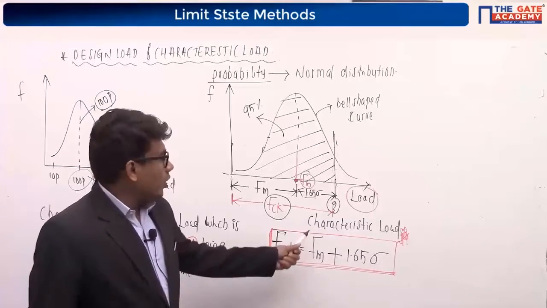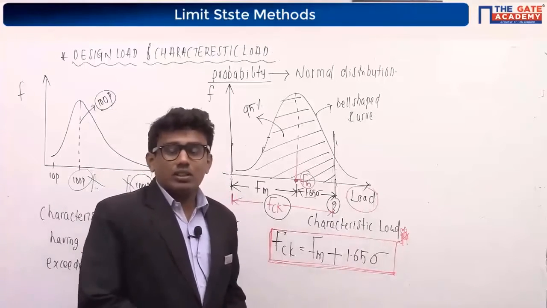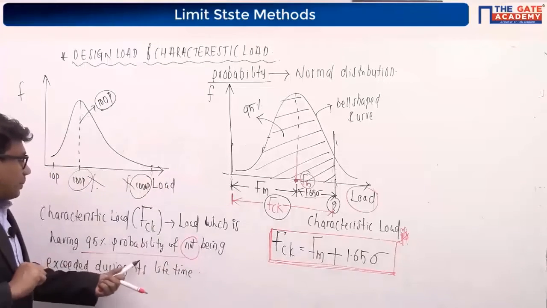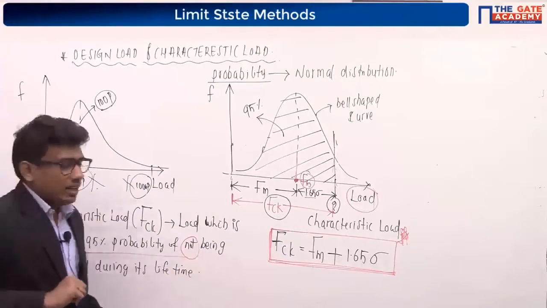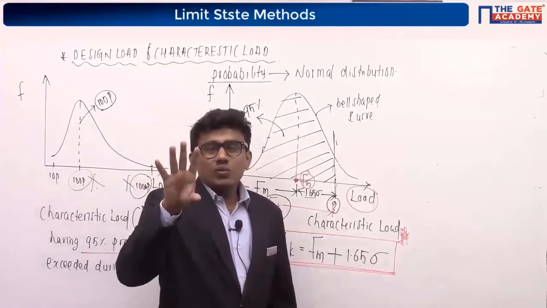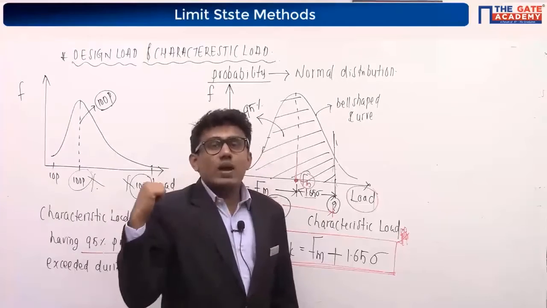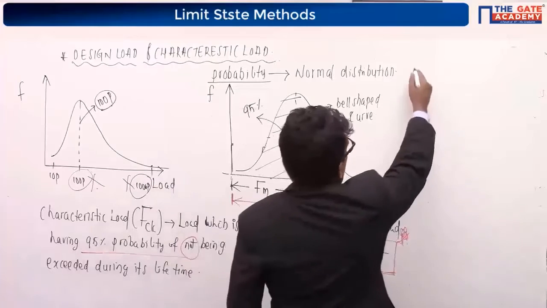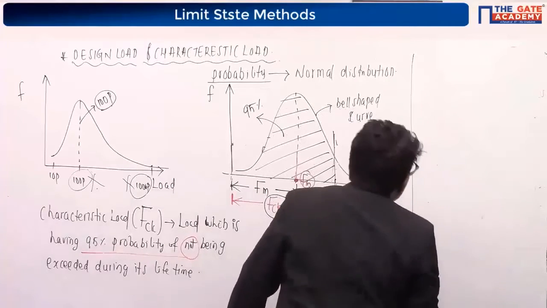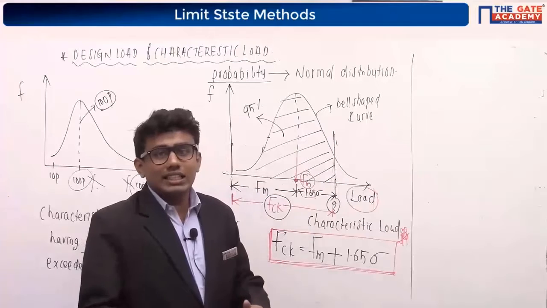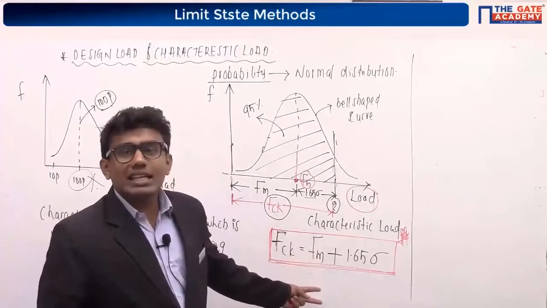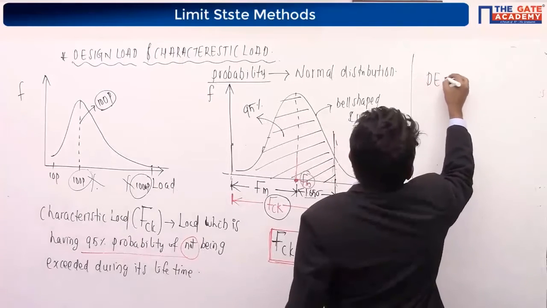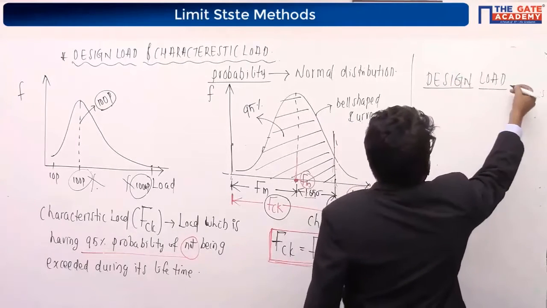Then I told you we will not consider this characteristic load for the design. Why? Because there is a risk of 5% involved. It has a 95% probability of not being exceeded, but there is a 5% chance that the load can exceed this value. So we cannot take that. For design purposes, I am going to increase this load, and consider a load value much more than the characteristic load. That load value is known as the design load.